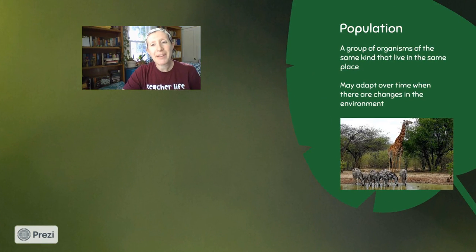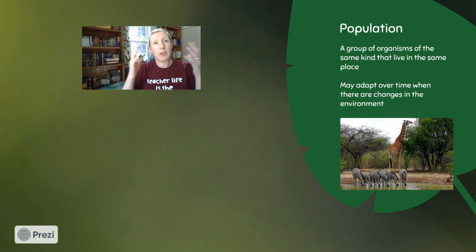A population is a group of organisms of the same kind in the same place, like all of the deer in a specific forest or all the ducks in a pond. Populations may adapt over time when there are changes in their environment. Populations can become larger or they can become smaller.